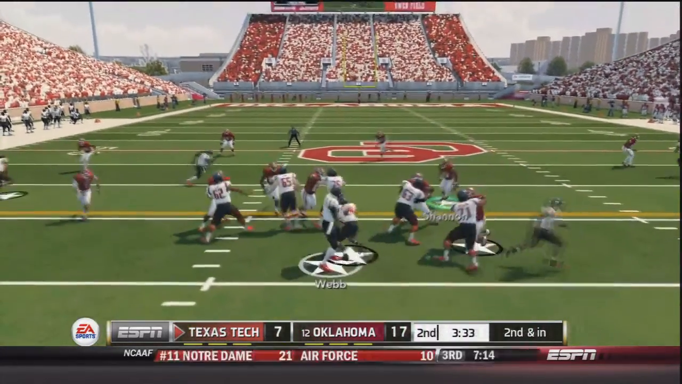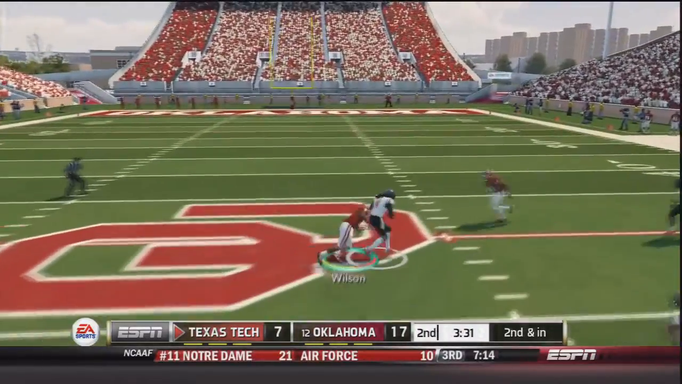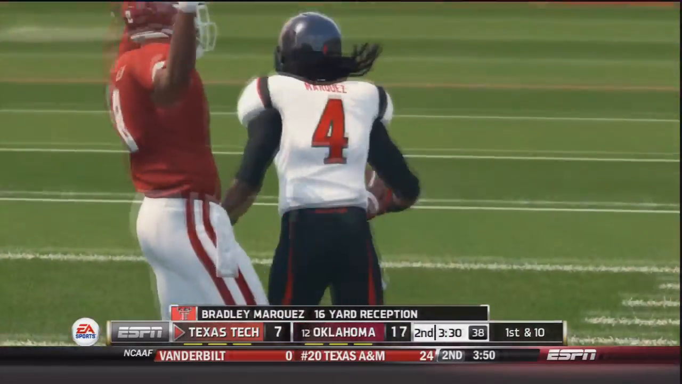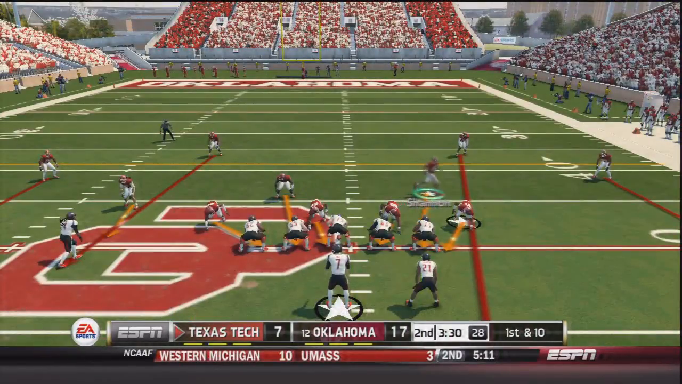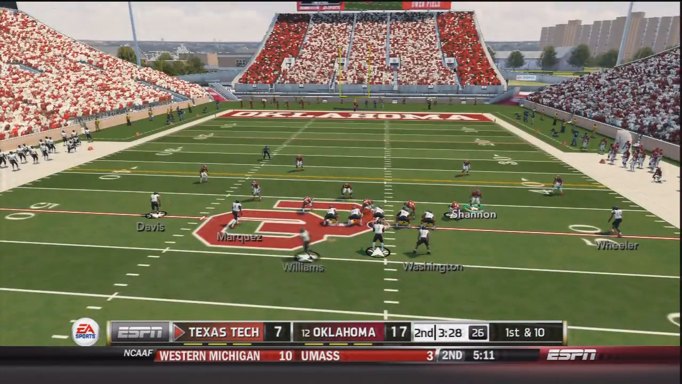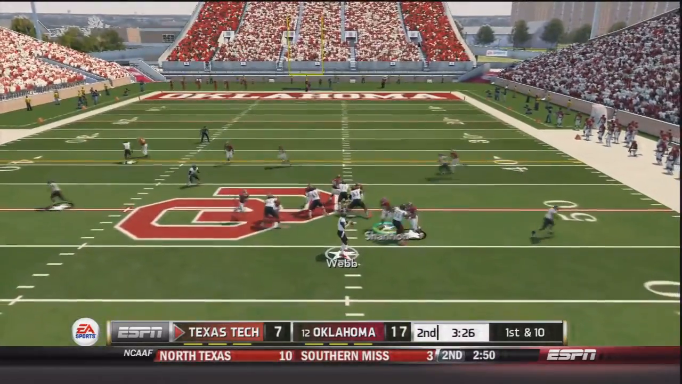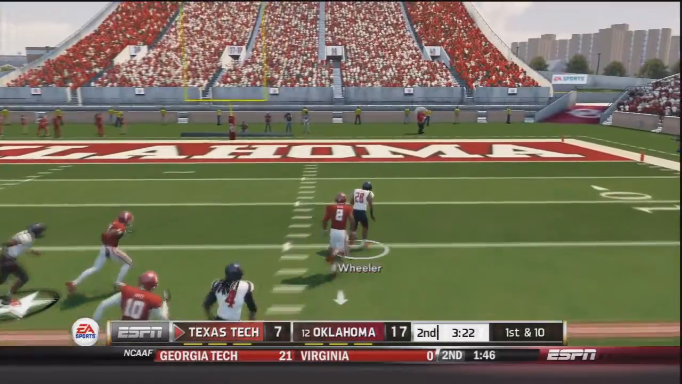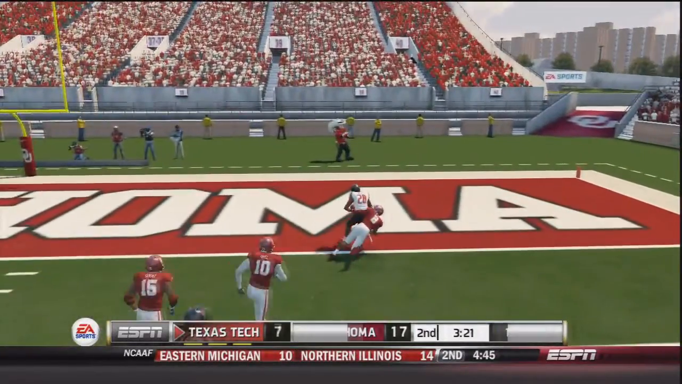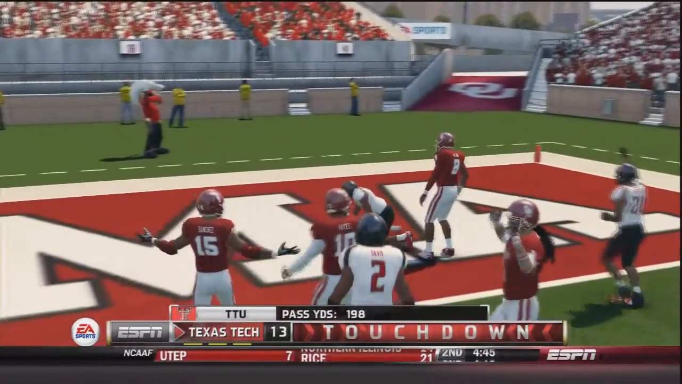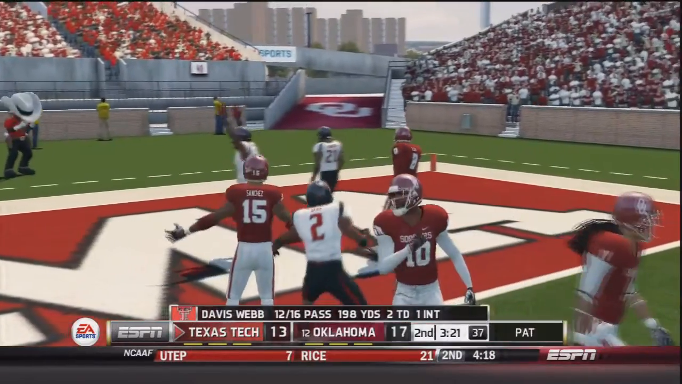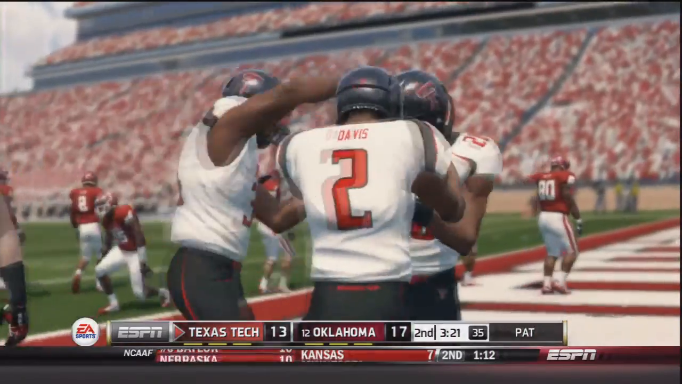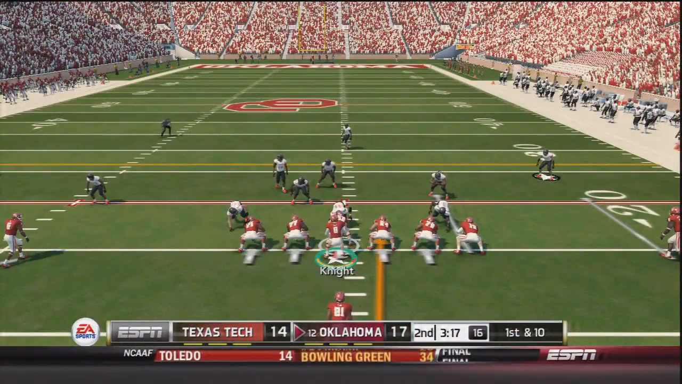2nd and inches. Webb, play action, throws, caught by Marquez before he is brought down by Julian Wilson. A 16-yard gain for Texas Tech, and that puts him at 11 for 15 on the day. 1st and 10. Webb in shotgun, takes a snap, under pressure, throws, finds Wheeler, who breaks a tackle. He's inside the 20, inside the 10, 5, touchdown Texas Tech. Both of their touchdowns have come on huge plays, and that does not look good on the Oklahoma defense, as they are now only up by 3.